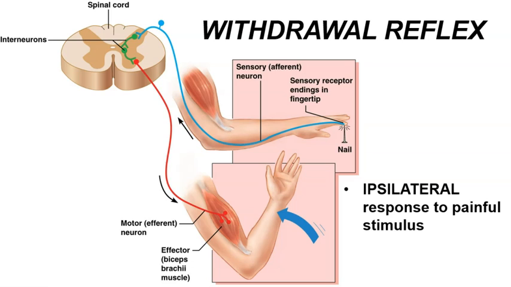The response in this reflex is also an ipsilateral response, because the purpose of this reflex is to withdraw the same limb that experienced the pain from the painful stimulus. Right? It wouldn't do any good if the contralateral or the opposite limb were withdrawn, because that was not the limb that experienced the painful stimulus. So therefore, it would not move that limb out of the painful or dangerous situation.